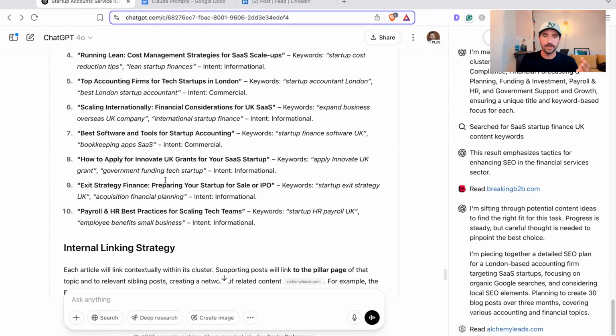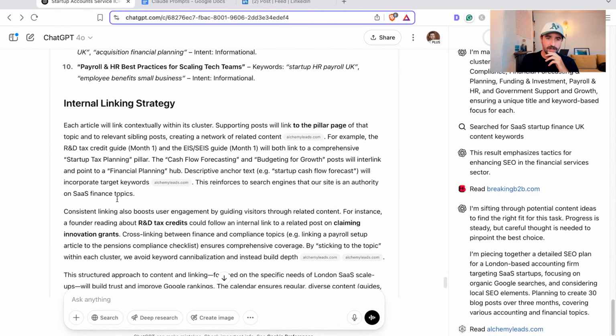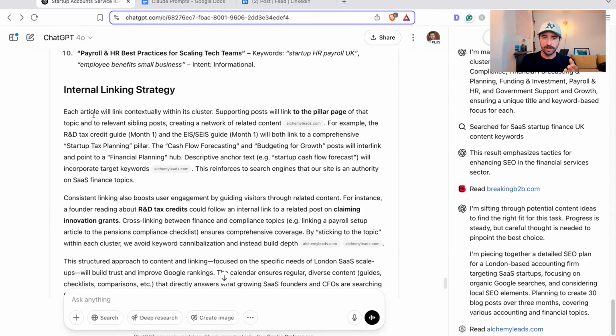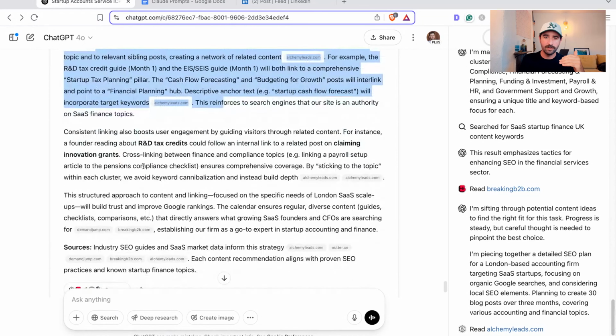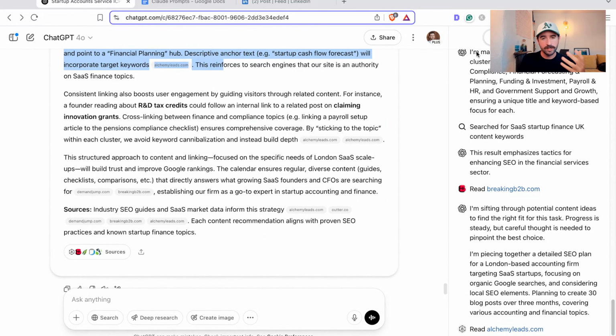This is in a matter of minutes as well. That is happening for free from ChatGPT. And it's even gone in, and this was actually something I had scheduled later in our workflow, with an internal linking strategy of how you're going to link everything together, which is a bit light, but it's enough for now.